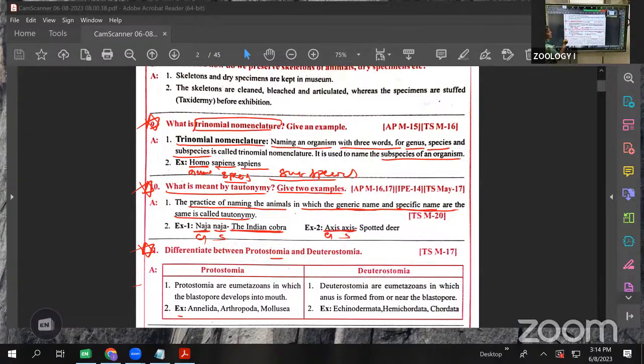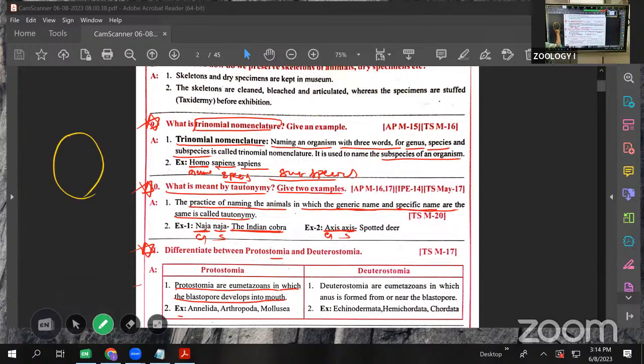The next one is the difference between the protostomia and the deuterostomia. Clear? Protostomia are eumetazoans. Eumetazoans means they are multicellular organisms. Here, they are called eumetazoans in which the blastopore develops into the mouth. See this in the embryonic stage, in the blastula and the gastrula stage.